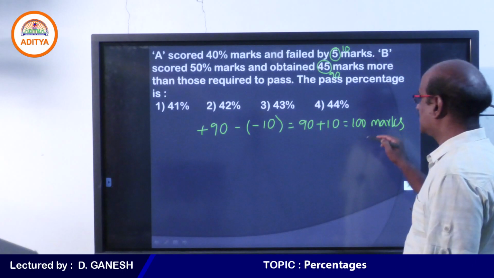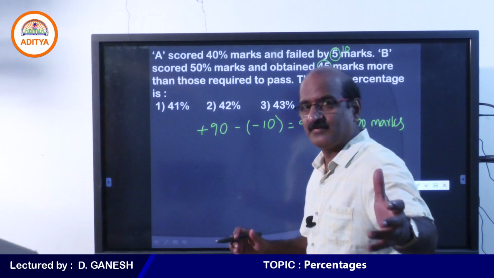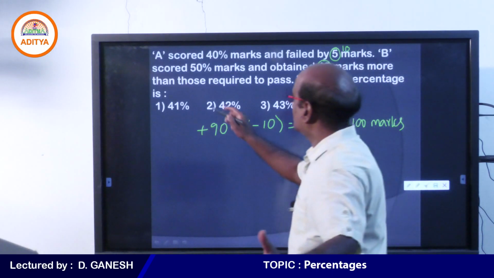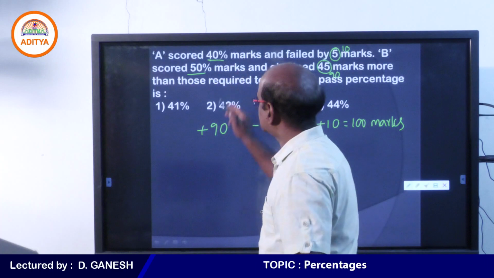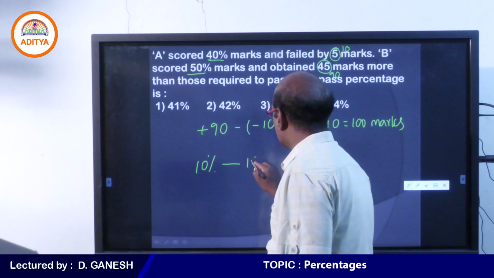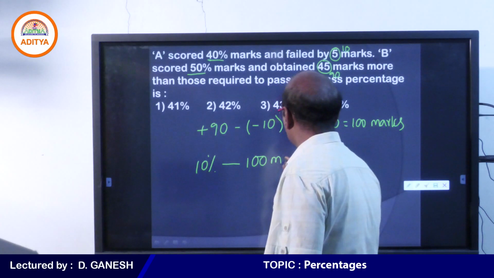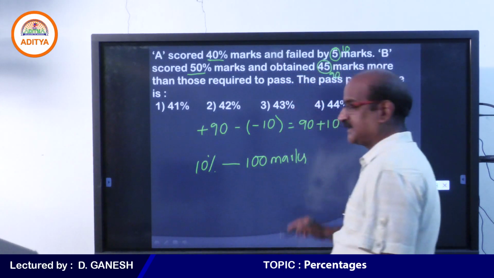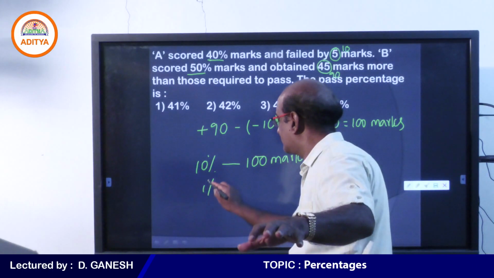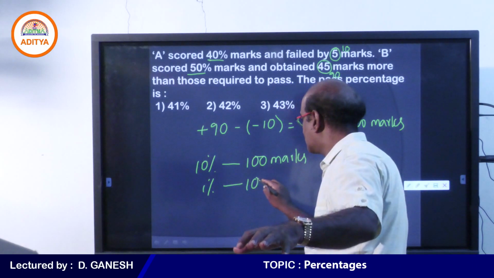What is 100 marks? This is the difference between A's and B's marks, and A's and B's percentage difference is 10%. Therefore, 10% is equal to 100 marks, so every 1% is equal to 10 marks.